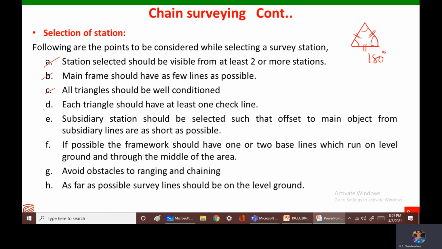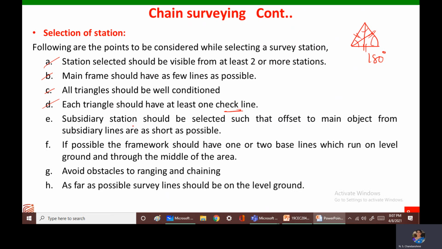Next, each triangle should have at least one check line. One check line can be a diagonal like this, or it can be a diagonal like this. So the theoretical value of this line and the length that is calculated in the field should be the same. That is why the check lines are produced.